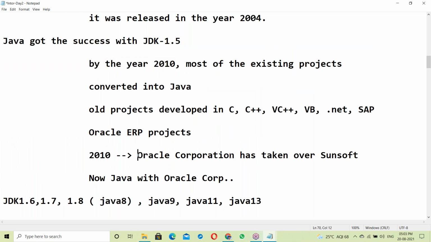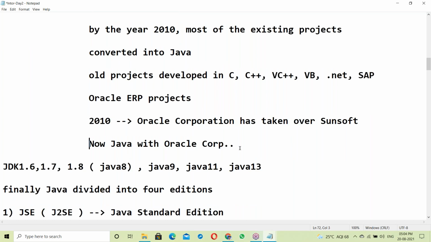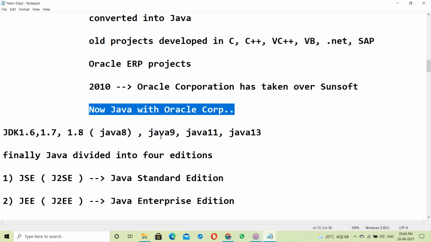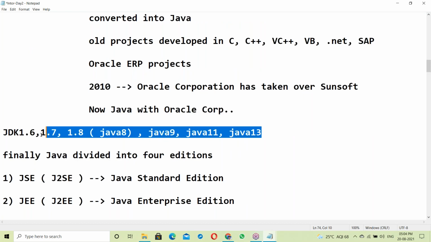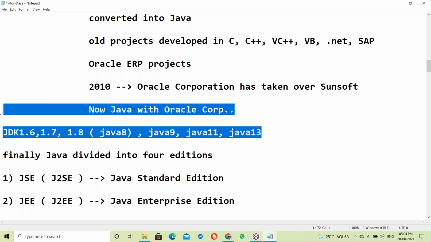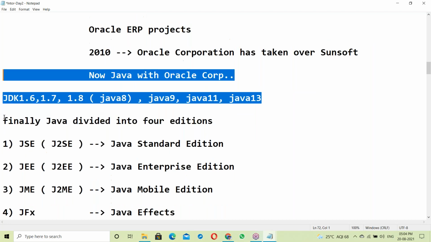In 2010, Oracle Corporation took over Sun Microsystems. Now Java is with Oracle Corporation. Next JDK 1.6, like this, and we'll see all those features after finishing your course.